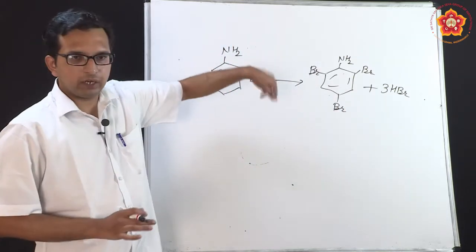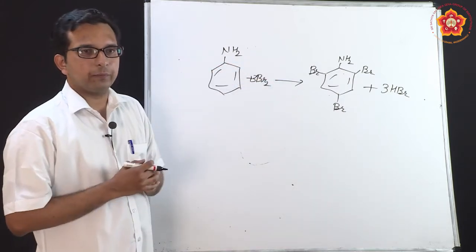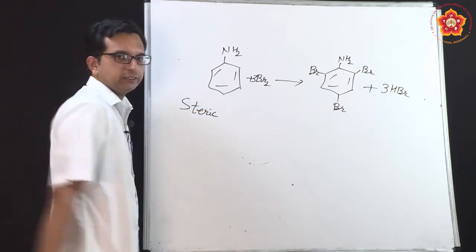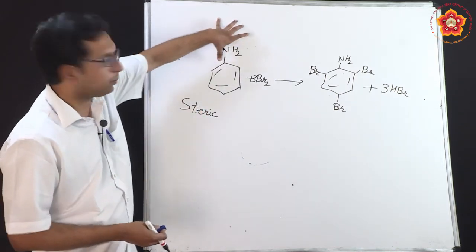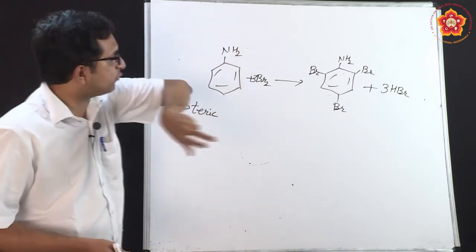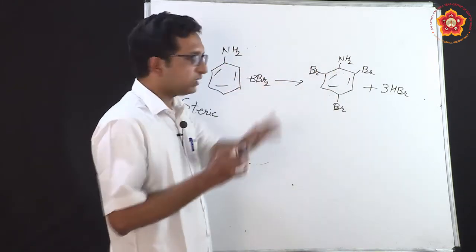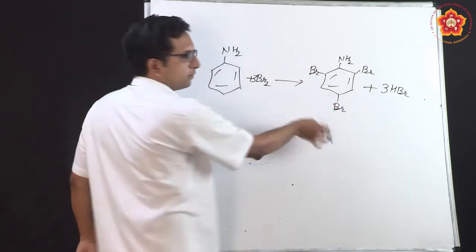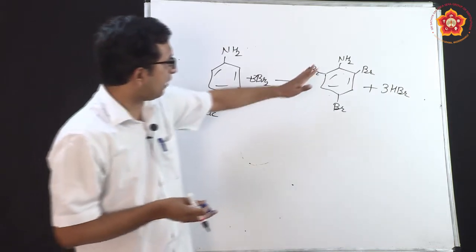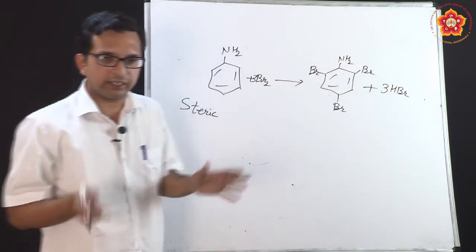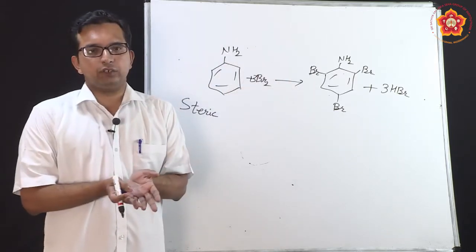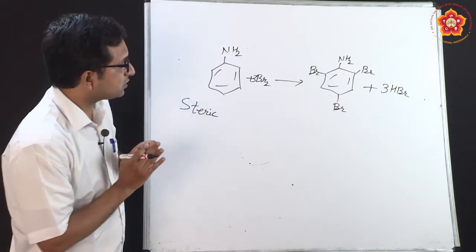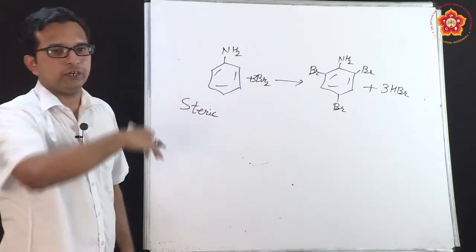Now the question is, what if I want only the para product? I don't want a complete substitution, I want only a para product. For that you have to bring 2 factors into play. One is steric hindrance. You should create such a bigger group here that it becomes difficult to attack at ortho. Always understand that steric hindrance will not play a role at the para position because it is pretty far away. But steric hindrance will have an effect on the ortho position, because steric hindrance indicates the large presence of groups and it will be difficult to attack if the group is pretty large. So what we should do now is try to create a bigger group and then induce bromination.